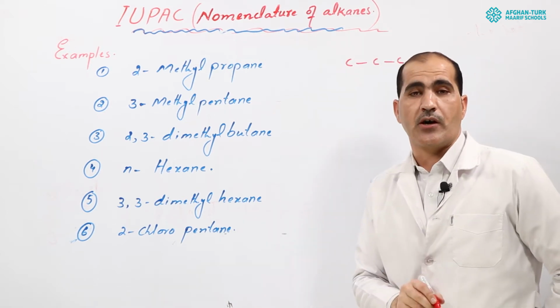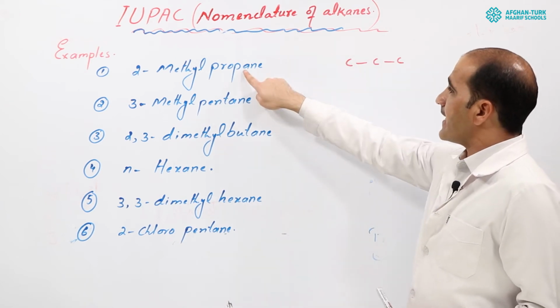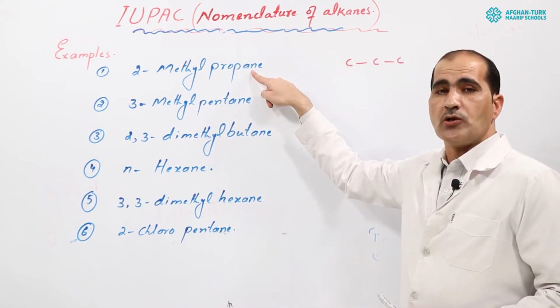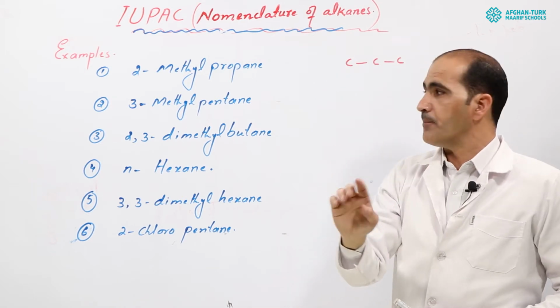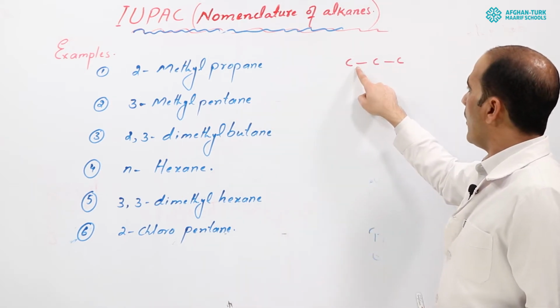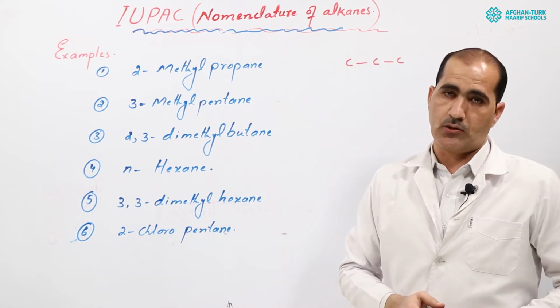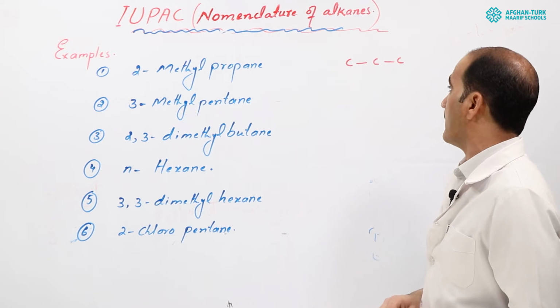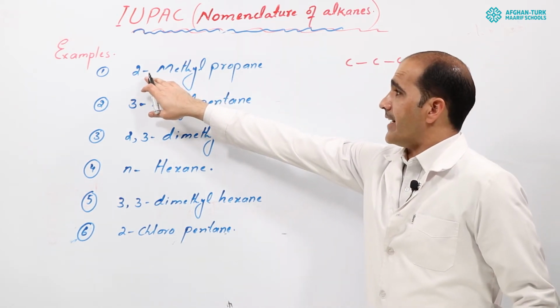Next, think about the ane ending, which means it belongs to the alkane family. There is no double bond or triple bond, so all the carbon atoms are bonded together by single covalent bonds. Now here is 2-methyl.